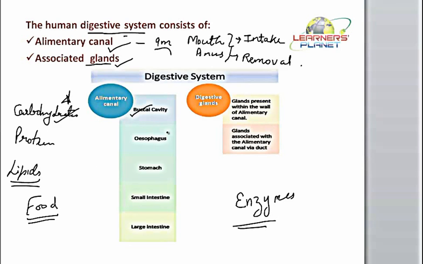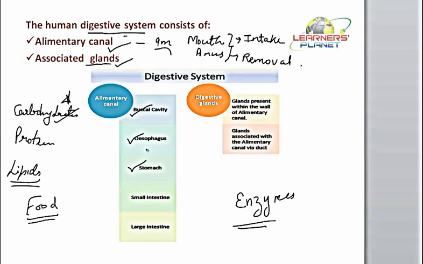Further, the next part proceeds into a narrow tubular structure which is present in the center of the thoracic cavity, which leads to a bulged out region known as the stomach.